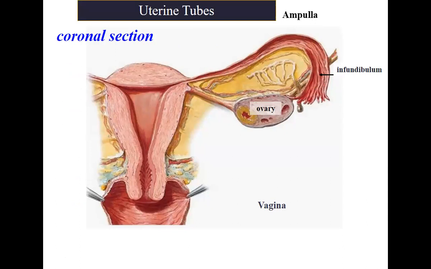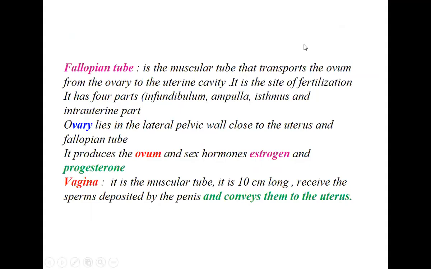Infundibulum, then the middle part, which is the large part, the ampulla. Then we have the isthmus, narrow part, and the intramural part. Intramural means inside the muscle wall; within the wall of the uterus is called the intramural part. Okay, so these are the four parts of the fallopian tube.